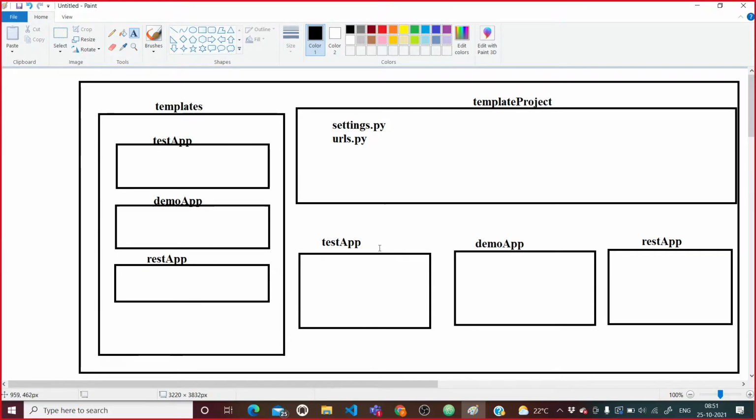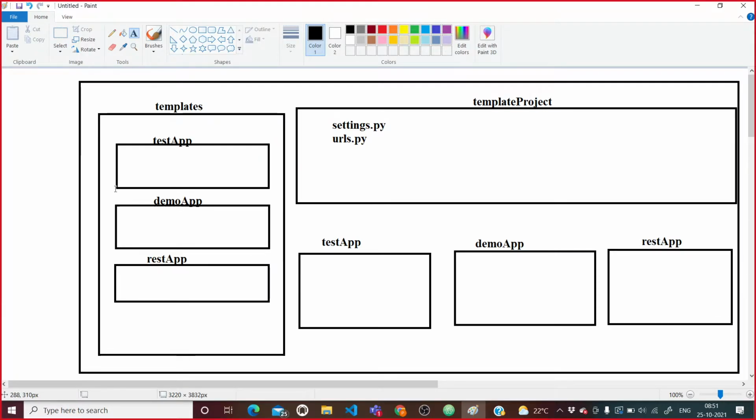All the templates or front end code related to the test application are stored in the test app folder, inside the templates directory. All the demo app related templates or HTML files are stored in demo app. All the rest app related HTML files are stored in the templates folder inside the rest app folder. Is it clear, guys? Yes, so this is what you should remember.